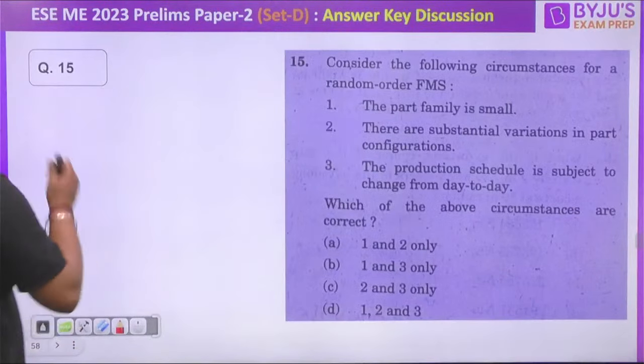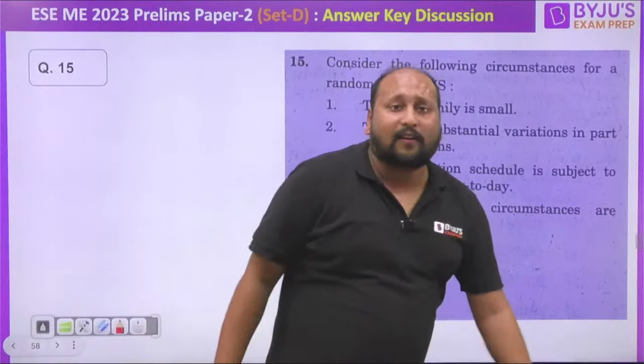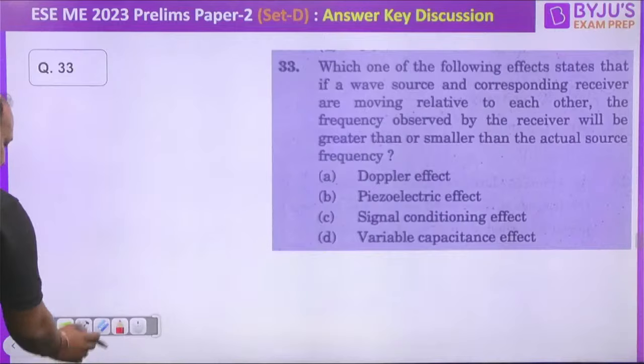चलिए next question is, consider the following circumstances for random order FMS, flexible manufacturing system. The part family is small. बिल्कुल सही है. There are substantial variations in the part configuration. बिल्कुल सही. The production schedule is subject to change from day to day. कभी नहीं होता क्योंकि in FMS we are having batch production. Batch production का मतलब this is a wrong statement. So that means option A is the correct answer, 1 and 2. चलिए next question on your screen is this.